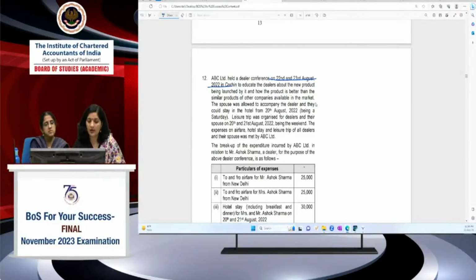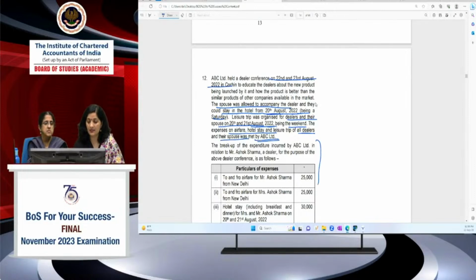The spouses were also allowed to accompany the dealers, and they could stay in the hotel from 20th August, being Saturday. A leisure trip was organized for dealers and their spouses on 20th and 21st of August, being the weekend. The expenses on airfare, hotel stay and leisure trip of all dealers and their spouses were met by ABC Limited.